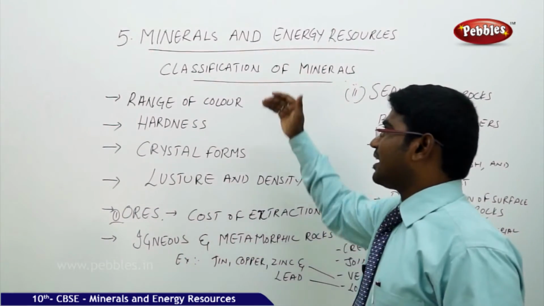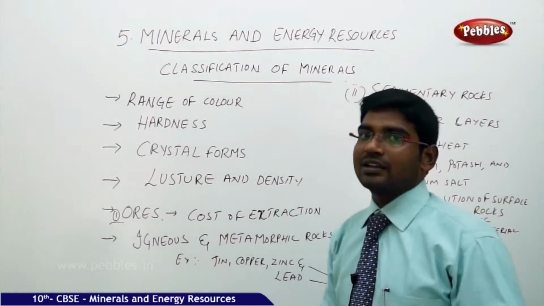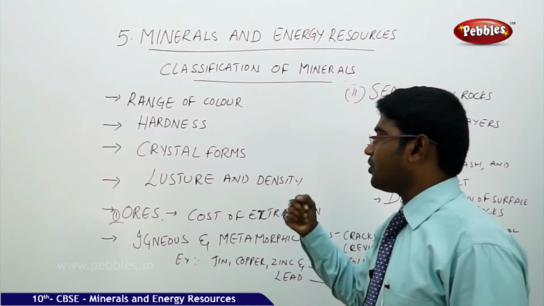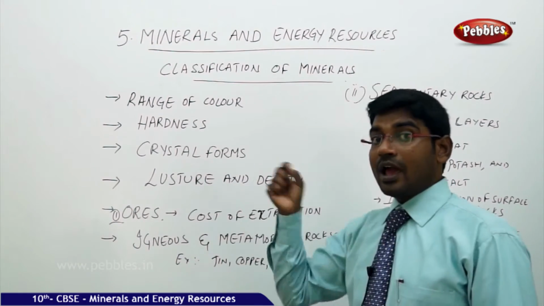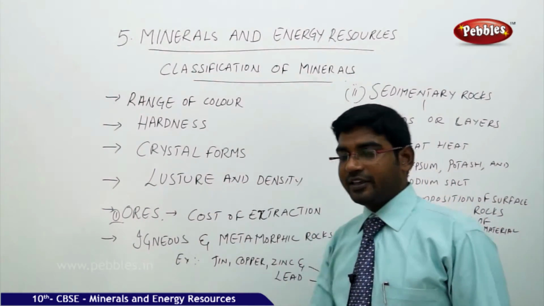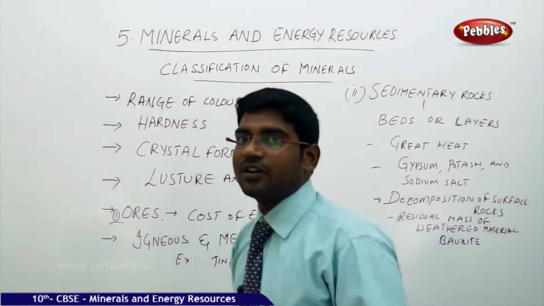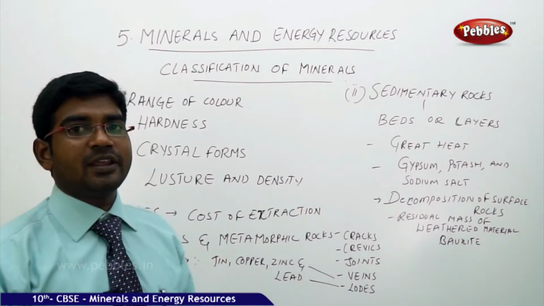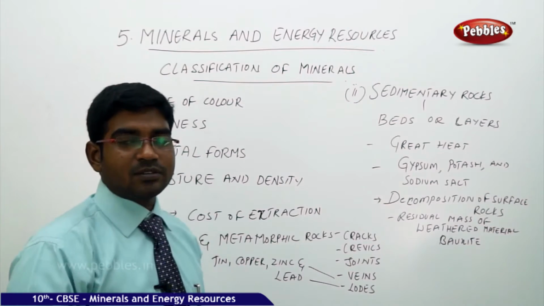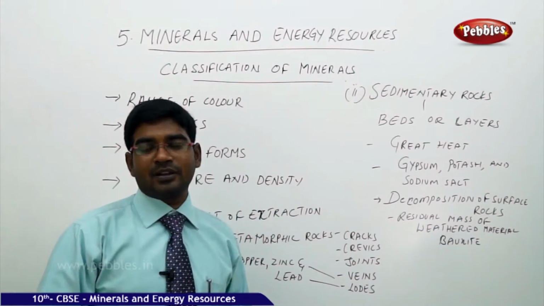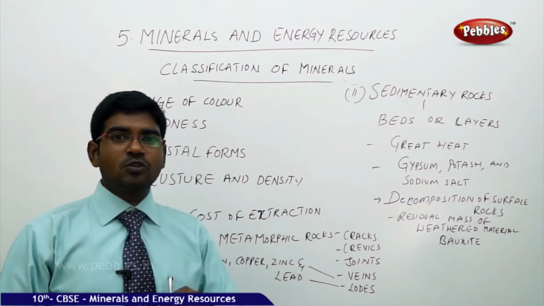Now, once the classification criteria of the minerals are clear for us, like the range of the color, the hardness, the crystal forms, luster and density, and also the availability, let's move on. How are the minerals available for us? Minerals are available in different forms for us. The first category of minerals is available in the form of ores.